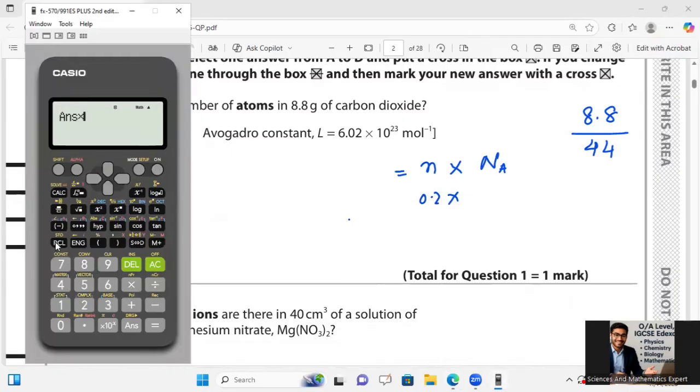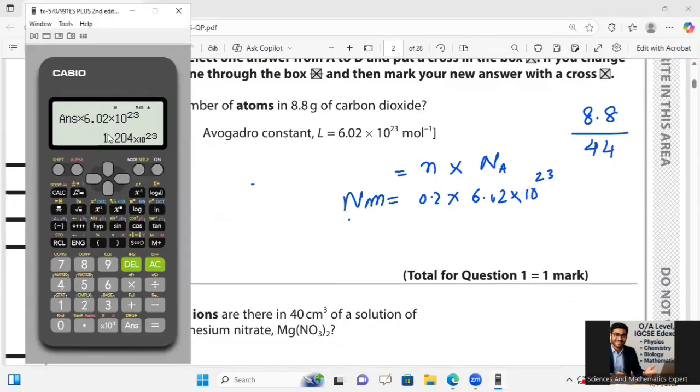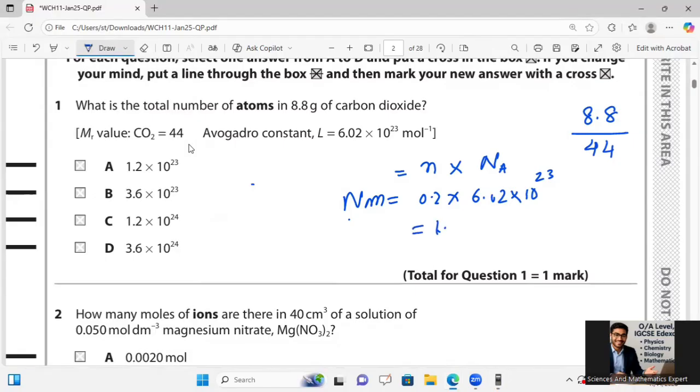So multiply 6.02 by 10 raised to power 23, which is equal to 1.204 multiplied by 10 to the power 23. That is the number of molecules of carbon dioxide. The number of molecules is 0.2 multiplied by 6.02 multiplied by 10 raised to power 23, which gives us 1.204 multiplied by 10 raised to power 24.